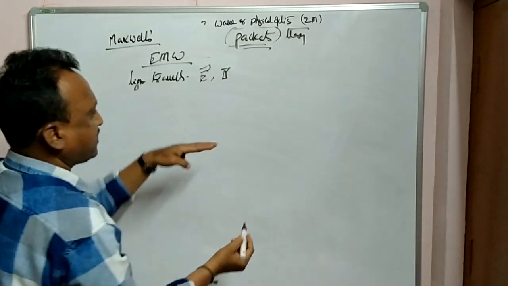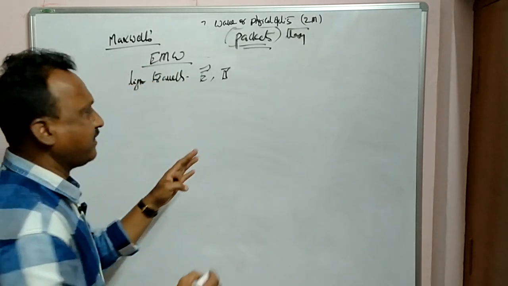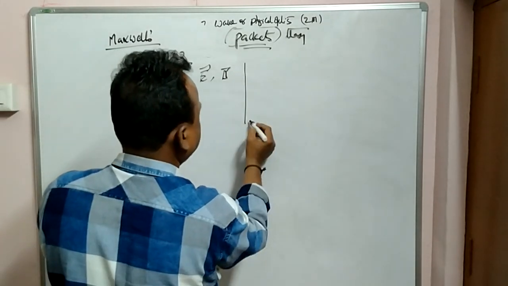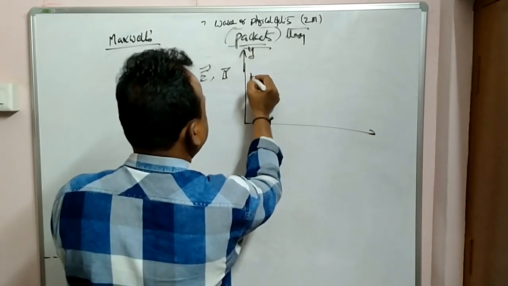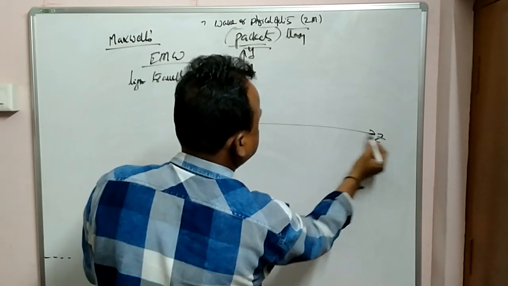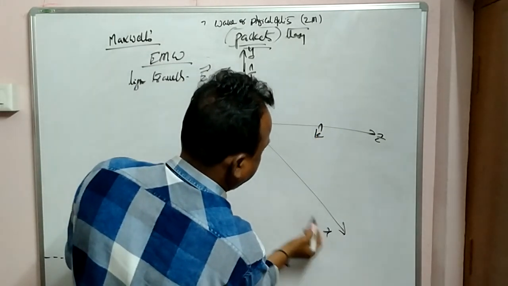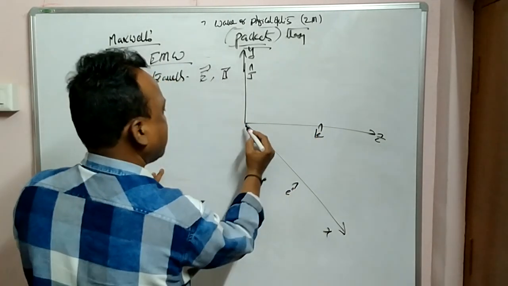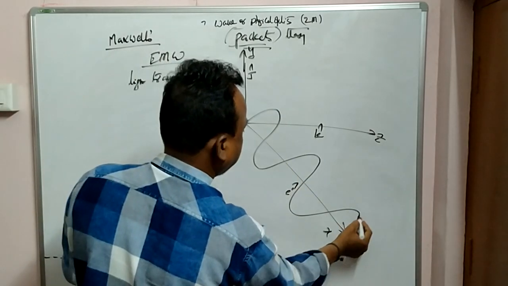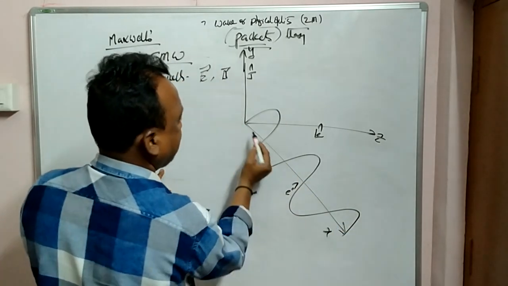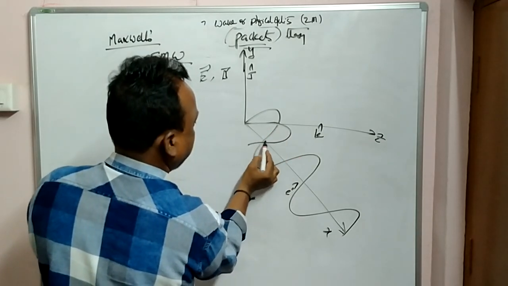I told you in the previous chapter also, in light, how the electromagnetic wave is traveling. So assume in this fashion, this is the y-axis, this is the z-axis, and this is the x-axis, i cap. This is the electric vector and this is the magnetic vector.